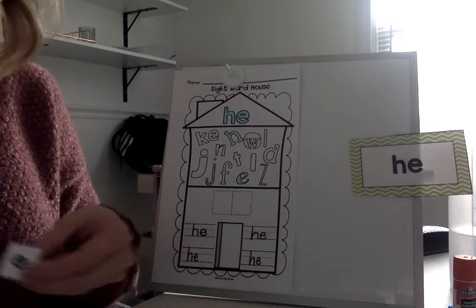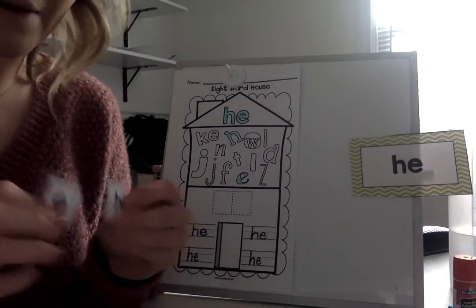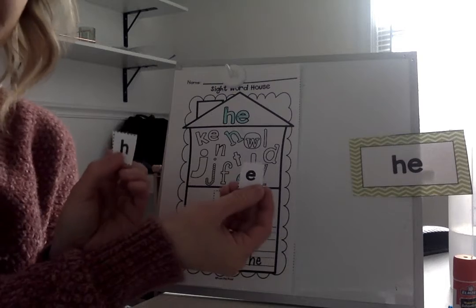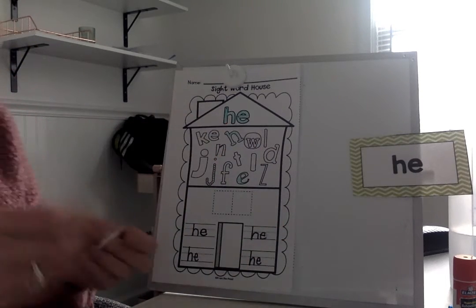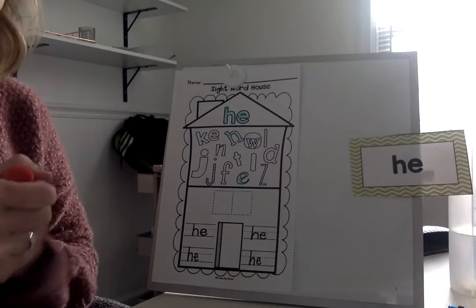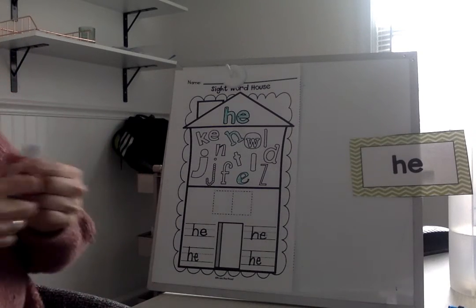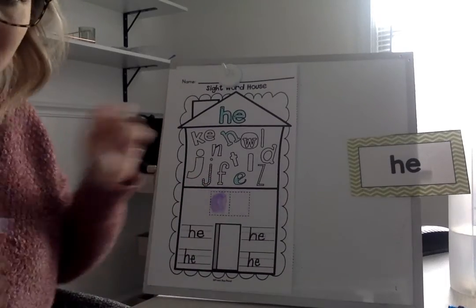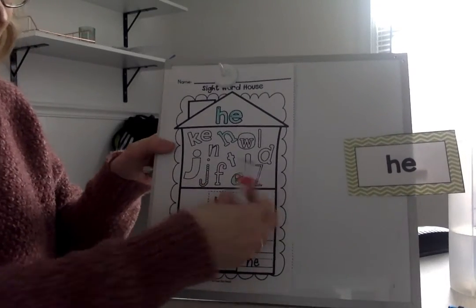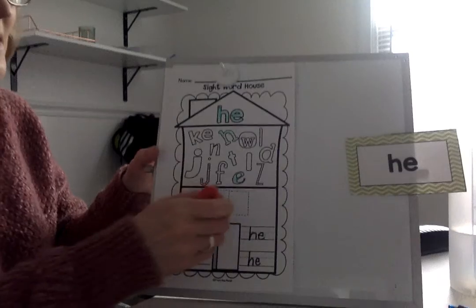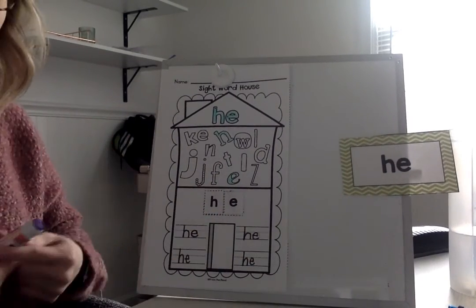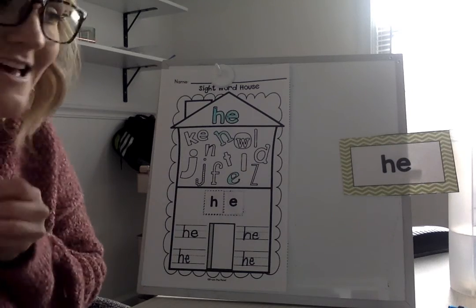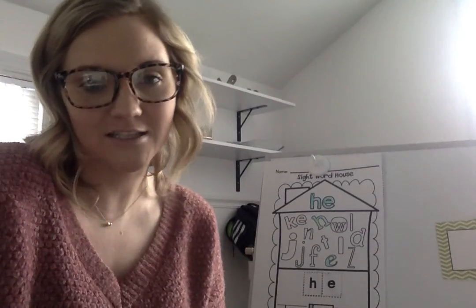All right, cut on the dotted line so that I have my 2 letters. Okay, so what letter am I going to glue down first? The E or the H? What letter comes first? H, very good. So I'm just going to go ahead, put a little glue in the box, and glue down my H. And then the last letter is E, very good, E. H-E is the word he. Very good, my friends. And we are all done with our sight word for today. Great work.